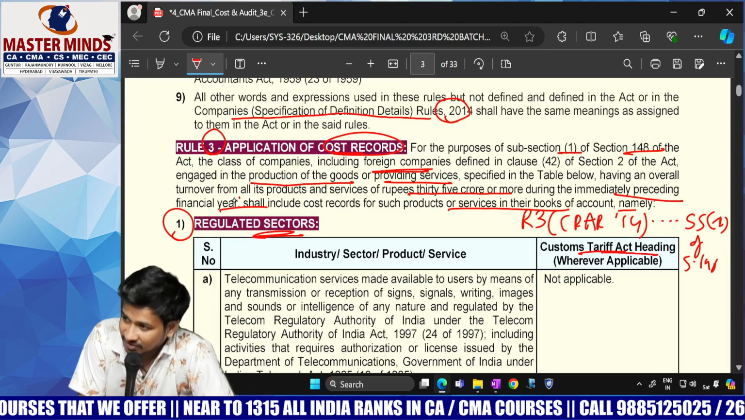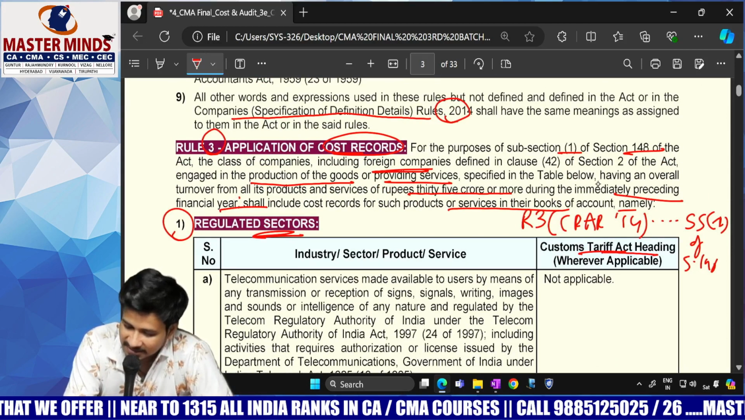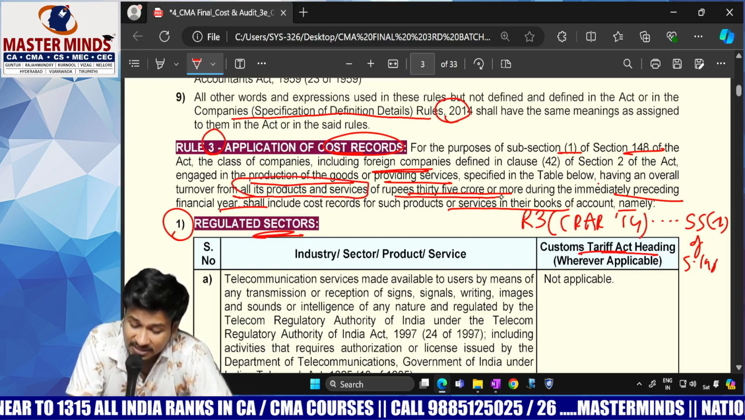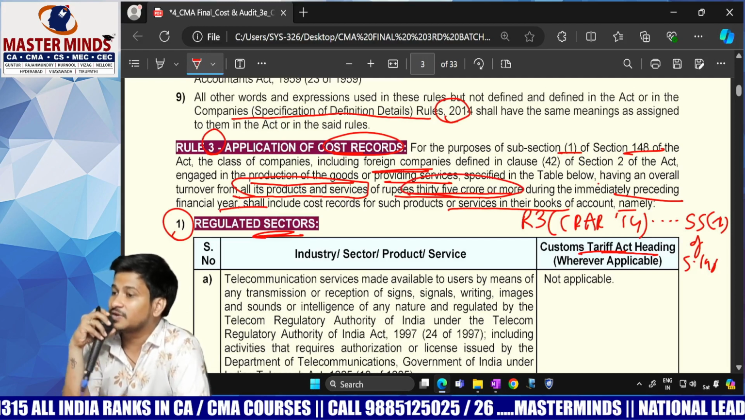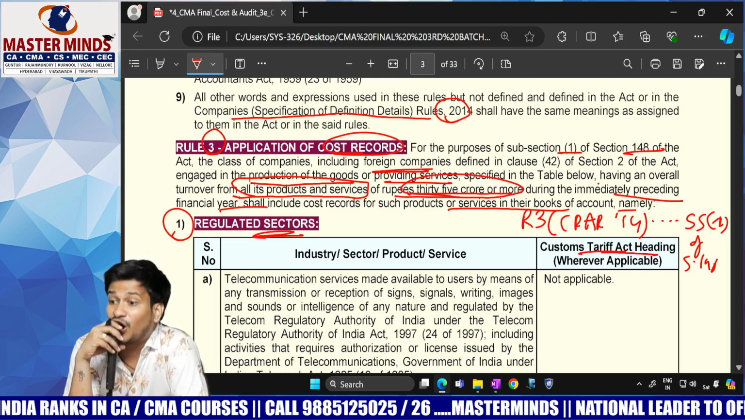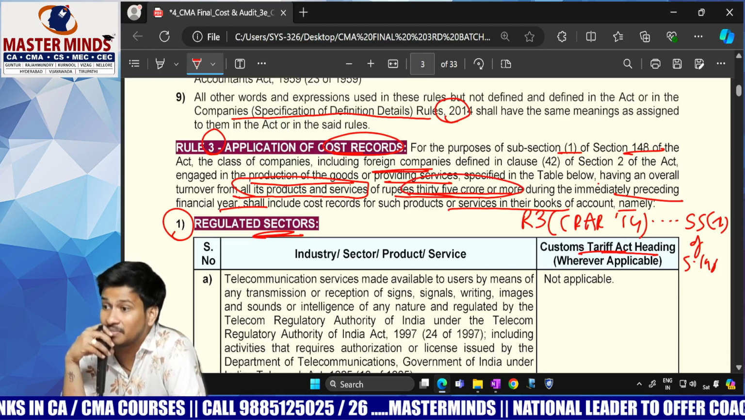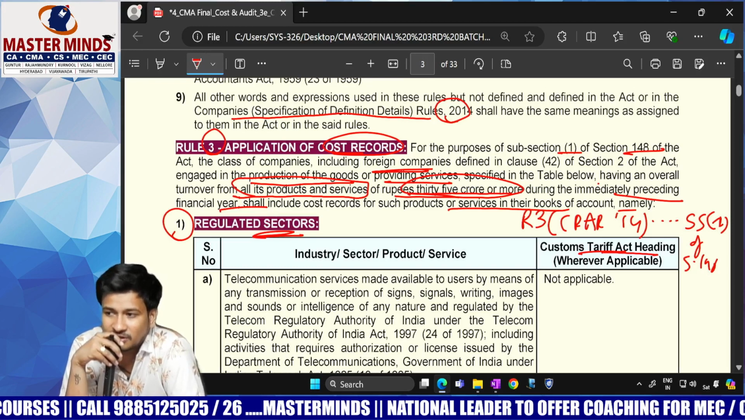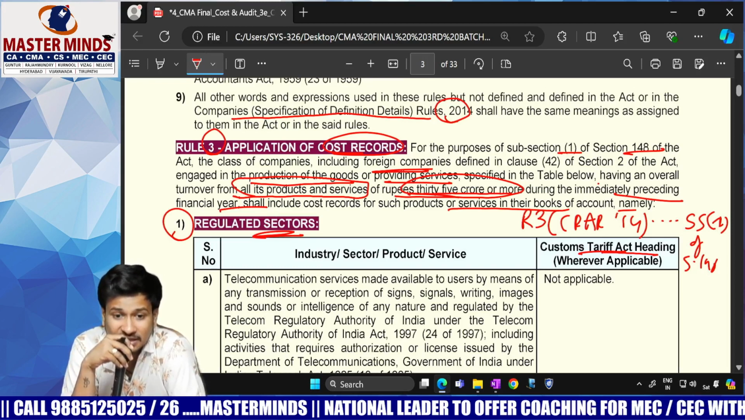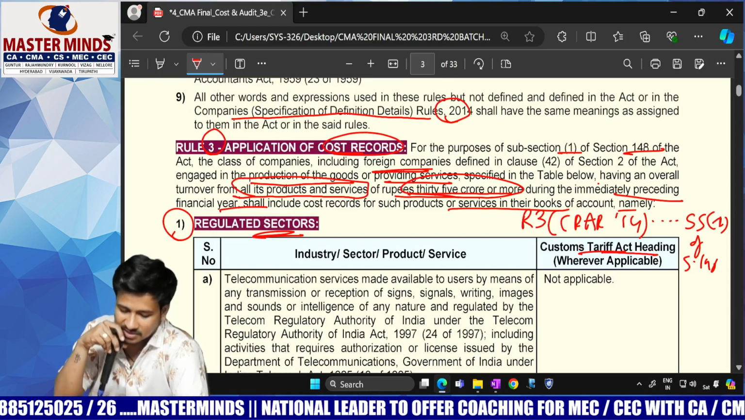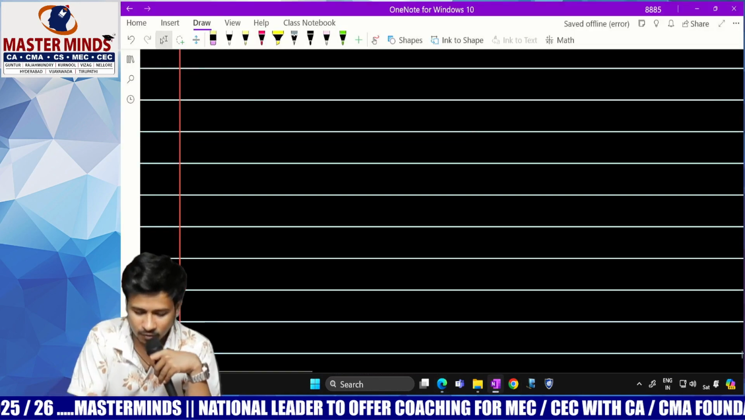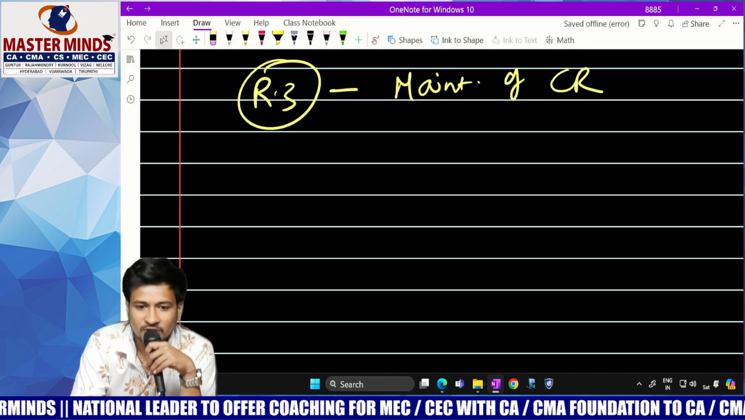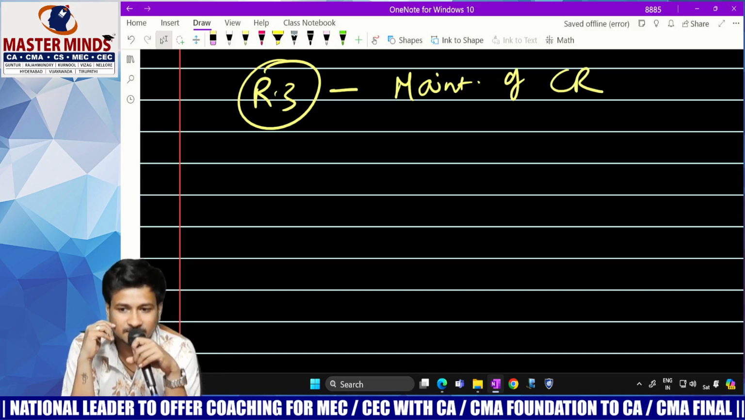Listen very, very carefully. Specified in the table below, having an overall turnover from all its products and services of 35 crores or more. From all its products or services, which should be more than or equal to 35 crores in the preceding financial year. Check out rule number 3. What is rule number 3? Maintenance of cost records.